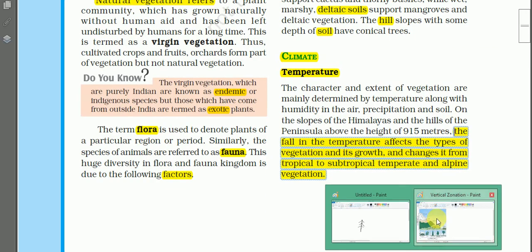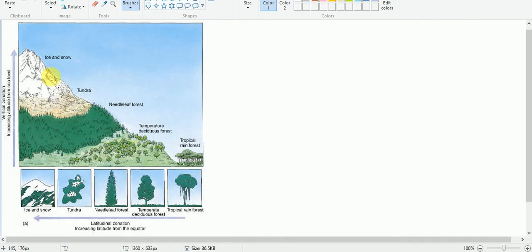And see here also, this is a mountain, and here at the foothill we find tropical rainforest, and if you climb up, then temperate deciduous forest, then another forest, needle leaf forest, this is also temperate, then tundra, then ice and snow covered mountains. So in this way when we climb up a mountain, the type of trees varies.